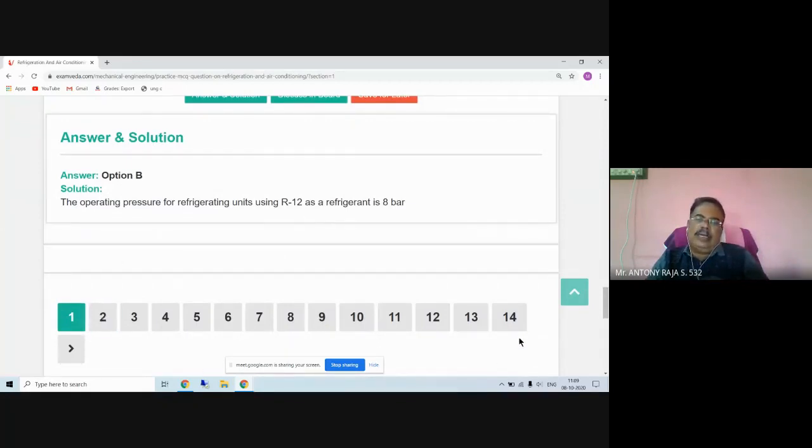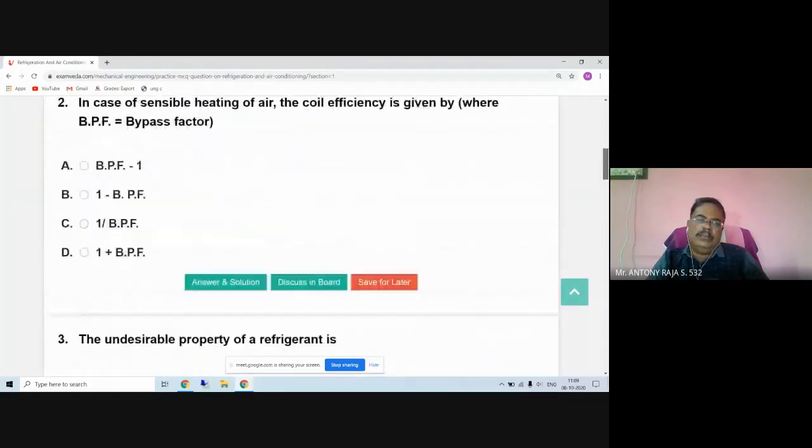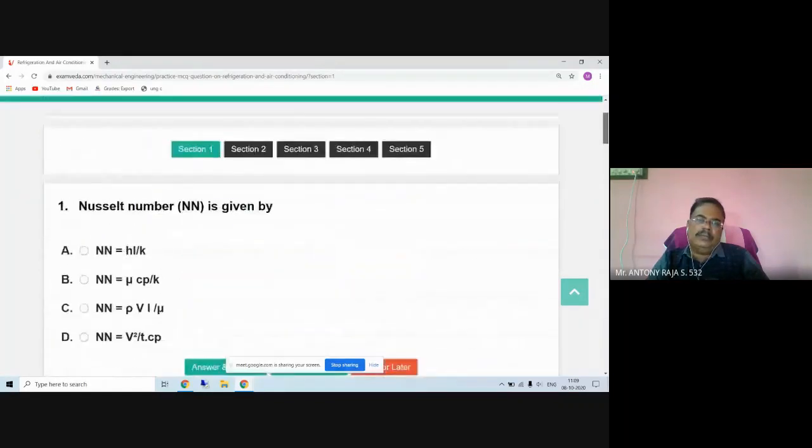So here you see that at the bottom, different sections are there, 1 to 14. So each subdivision contains 5 questions. So 14 into 5 is 70 questions are there. Okay. So in section 1, how many questions are there? 70 questions. Section 2, 70 questions. Similarly, section 3, section 4. Section 5 also 70 questions. So total number of questions is 350 questions are there. Understand? So refrigeration and air conditioning, totally 350 questions with the answer and the explanation is there.